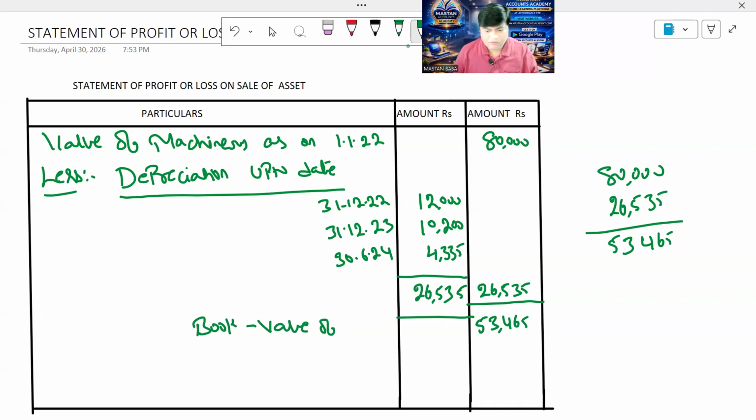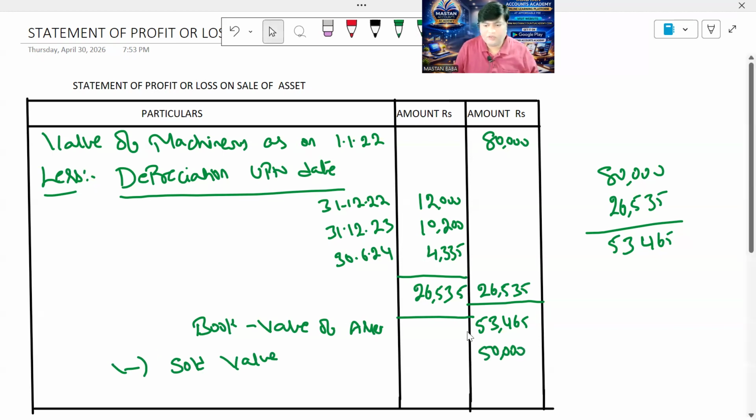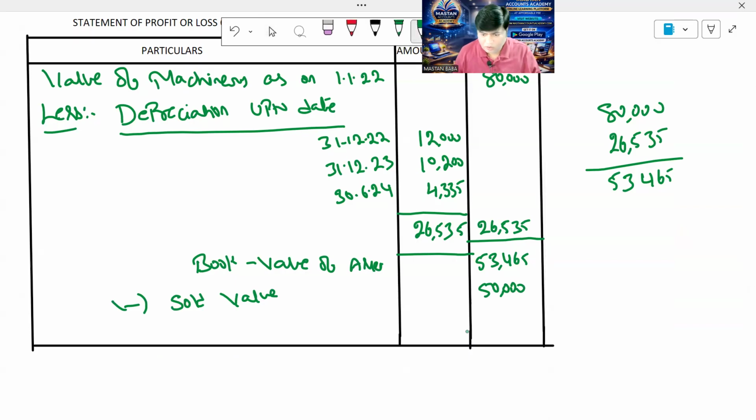So on the day we sold, what is the book value of the asset? 53,465. And very simple, last and final step: less sold value. We know the sold value is 50,000. So deduct it. Less sold value 50,000, deduct it, ma. How much will you get here? 3,465. So what is our book value of asset? It is 53,465, but the sold value is 50,000, therefore loss is 3,465, and this is our loss. So very simple calculation, ma.